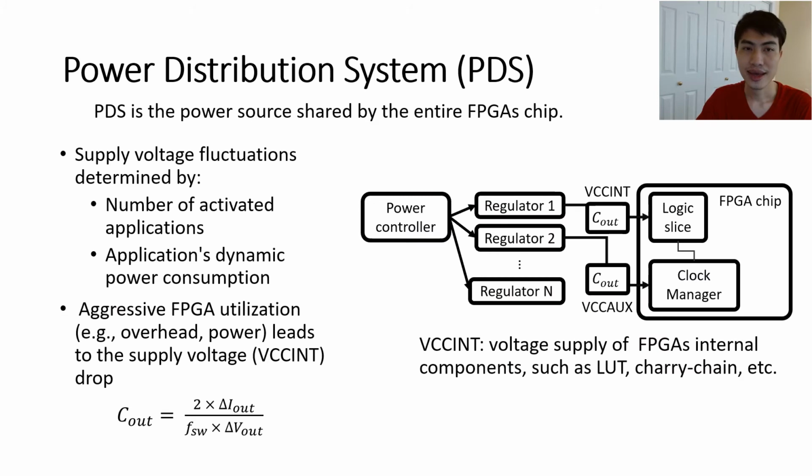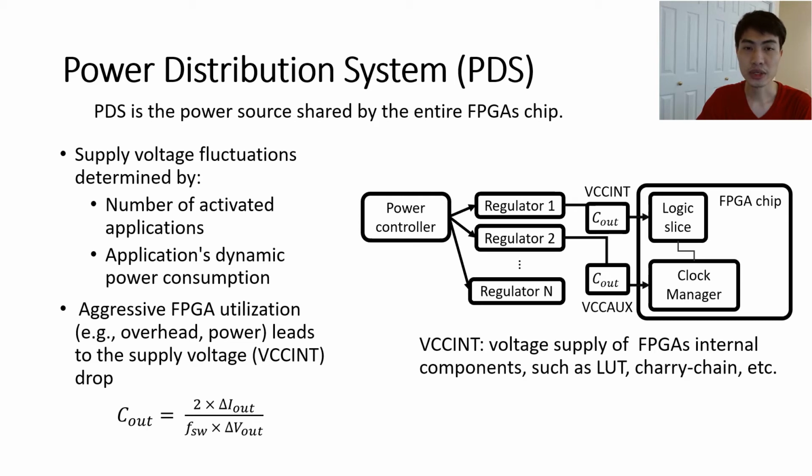FPGA utilizes a hierarchical power distribution system, which consists of some power regulators providing different supply voltages. A critical component for power distribution system is the capacitor Cout, which has been utilized as the power bank to supply the FPGA dynamic power.